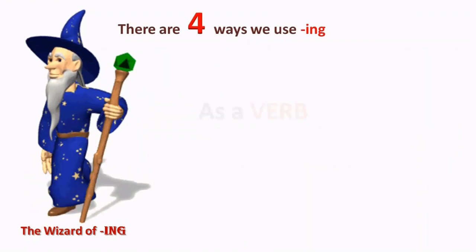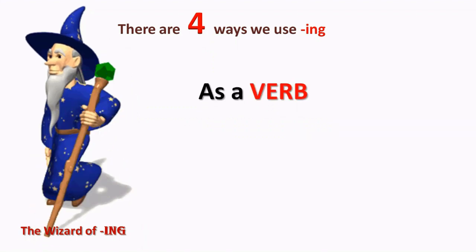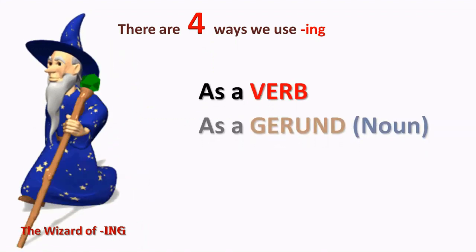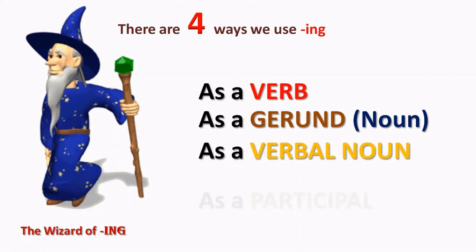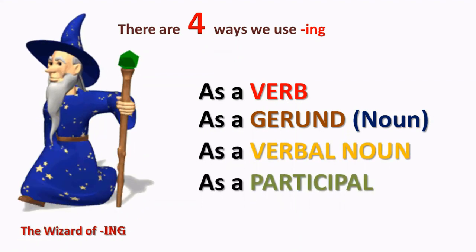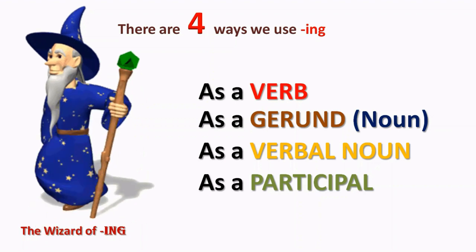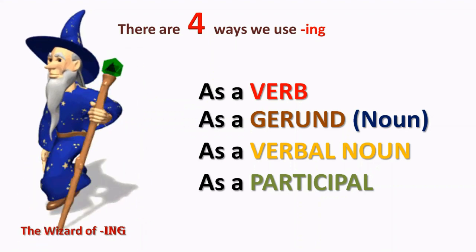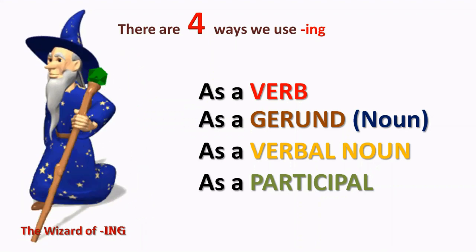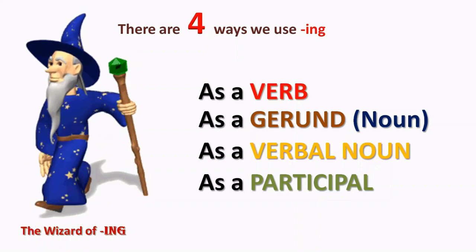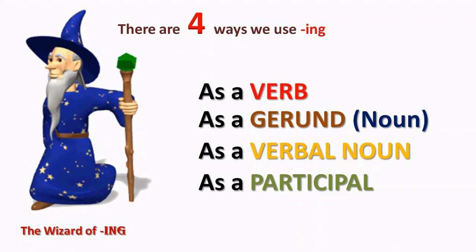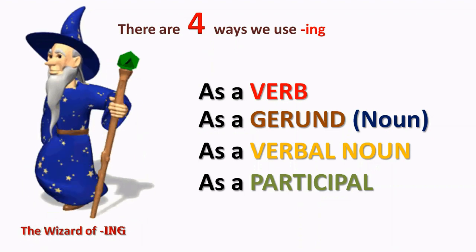Actually, we use it in 4 different ways. The one you're probably most familiar with is as a verb. We use it as a noun, which we call a gerund. But there's also a verbal noun, which is a different kind of thing, and it's also a participle. Now, inevitably, we're going to have to talk a little bit of grammar in this lesson, but I promise you it will be a little bit, and we'll keep it as simple as possible.